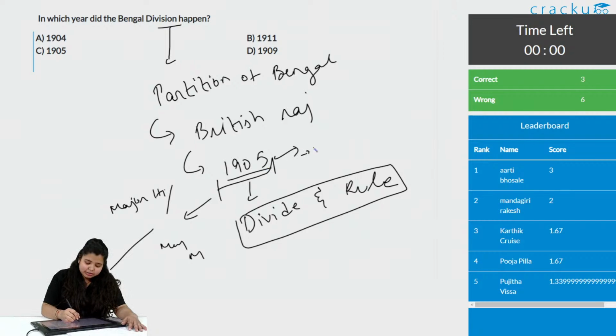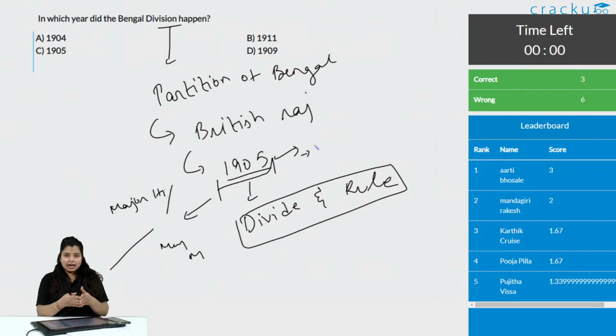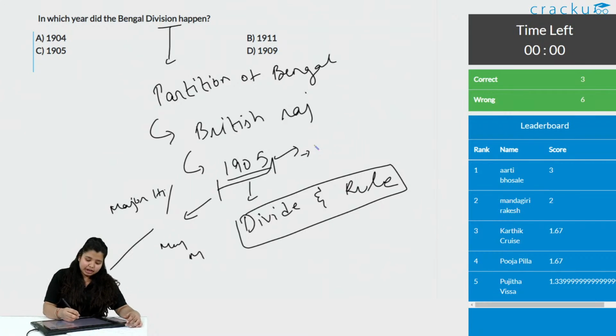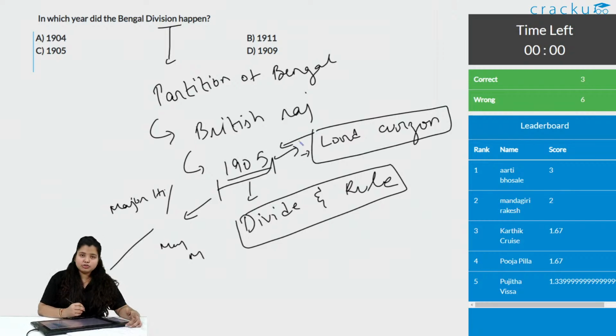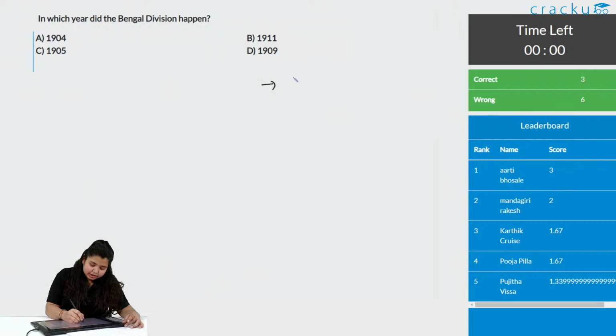This question was already asked in the examination, right? So another question which may be asked is, who was the viceroy of India while the partition of Bengal was happening? The viceroy of India was Lord Curzon, in the year 1905. And the partition was annulled in the year 1911. Remember, I am clearing everything. I will write here. 1. Partition in the year 1905.